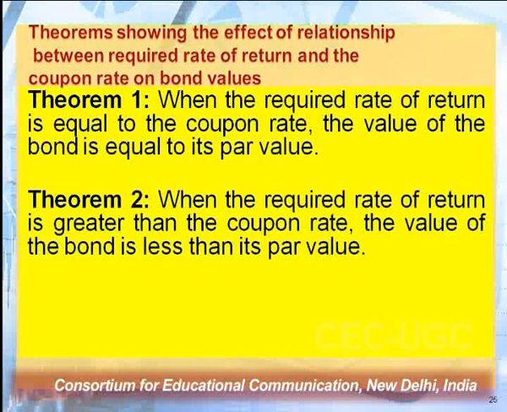So try to understand, there can be three possibilities: equal to, greater than, and less than. So the required rate of return is going to be a deciding factor. When your required rate of return is equal to the coupon rate, the value of bond is equal to the par value. But when my required rate of return is greater than the coupon rate, the value of bond is going to be less than its par value. So the value is going to decline.